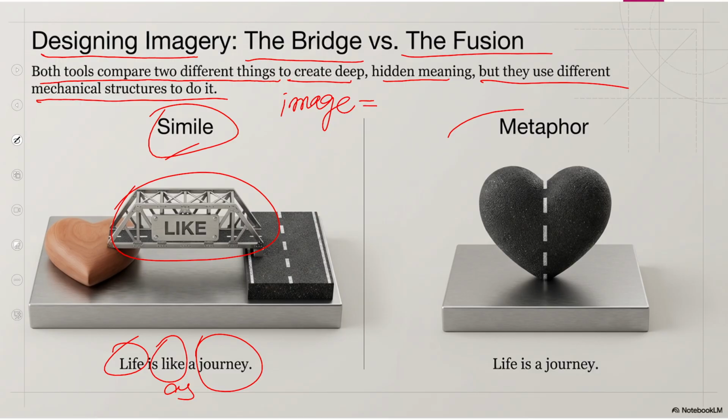Now, metaphor. Life is a journey. Here in this sentence, the bridge is removed. So, metaphor doesn't use the word like or as. So that will be metaphor, and it is called imagery, and it creates a specific image to make clear some specific topic for the students.